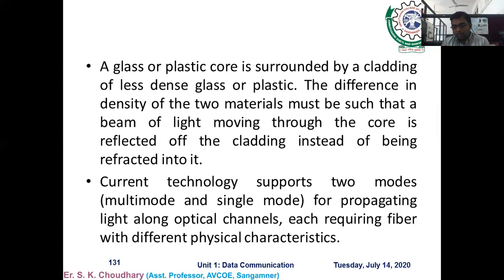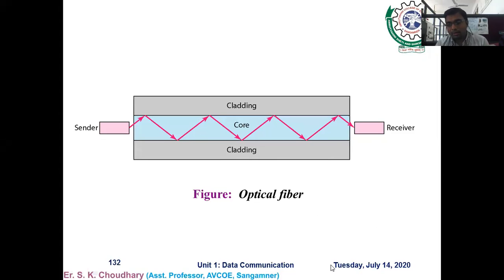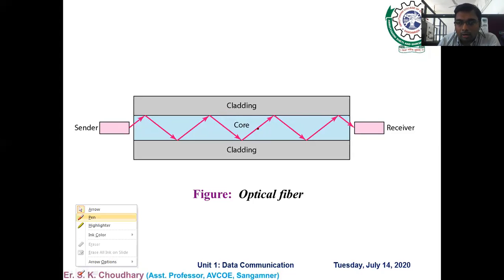Now if you look at the current technology of the optical fiber, it supports two modes, multi-mode and single mode. This is the internal structure of the optical fiber. This is the light generating device, maybe an LED or a laser, and this is the receiver at the other end. The middle one, the sky blue color, is called the core, and across the core, above and below, there is a cladding.